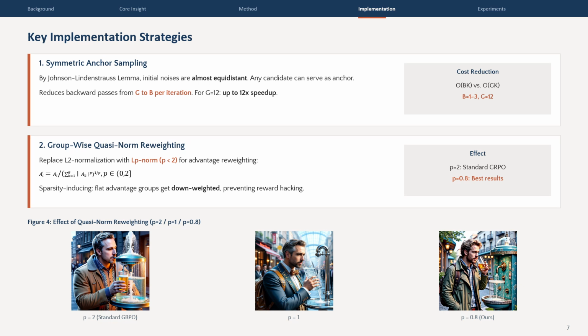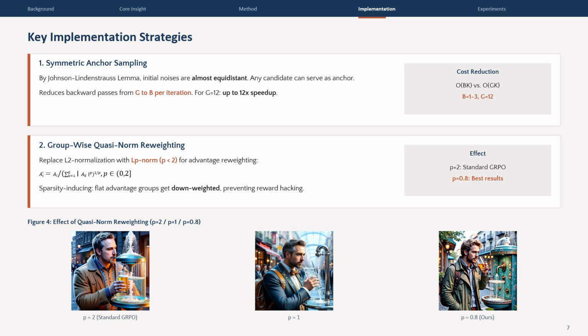3 strategies make Neighbor GRPO practical. First is symmetric anchor sampling. By the Johnson-Lindenstrauss lemma, initial noises in a group are almost equidistant, so any candidate can serve as anchor. This reduces backward passes from order G to order B per iteration, achieving up to 12x speedup.